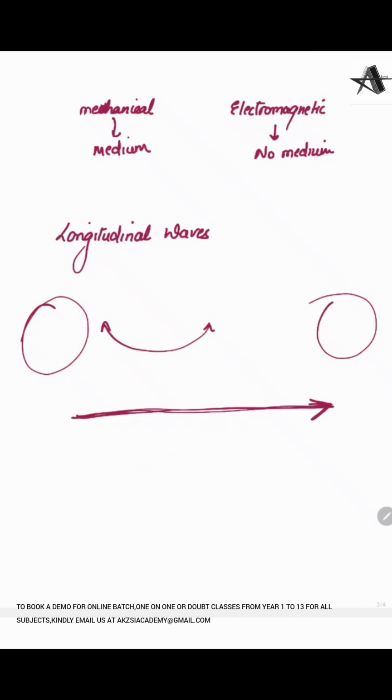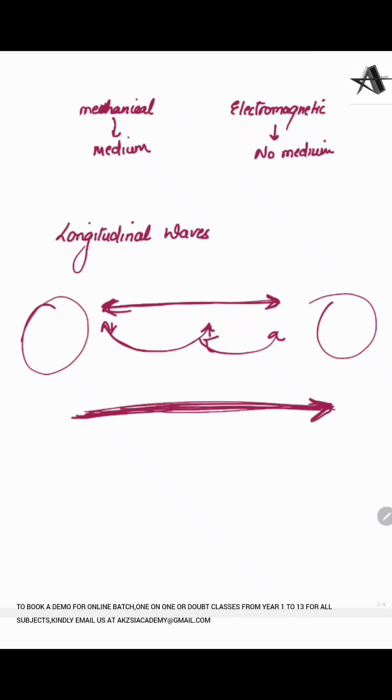And what kind of motion do they exhibit while they vibrate? When they are vibrating, they can move up and down, to and fro. So in longitudinal waves, they move to and fro. So these particles move to and fro, then to and fro, and in this way they keep on transferring energy in forward direction. Now if I talk about their direction, I can say that the direction of the vibration of the particle is like this. They are moving forward, backward, and the wave is transferring in forward direction as well.